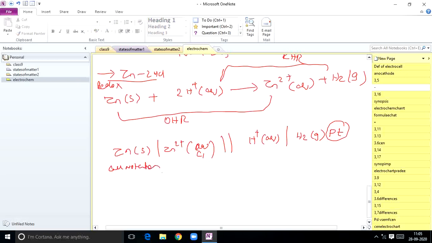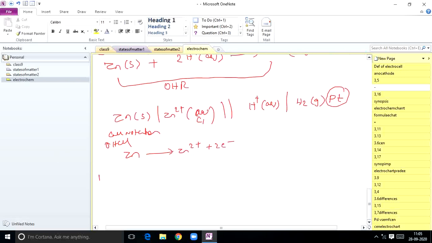How to write the redox reaction now? From this you know the oxidation half reaction: Zn gives rise to Zn2+ plus 2 electrons, and the reduction half reaction: H+ plus an electron gives rise to H2. We have to balance the equation: 2H+ plus 2 electrons. Finally we get hydrogen gas.